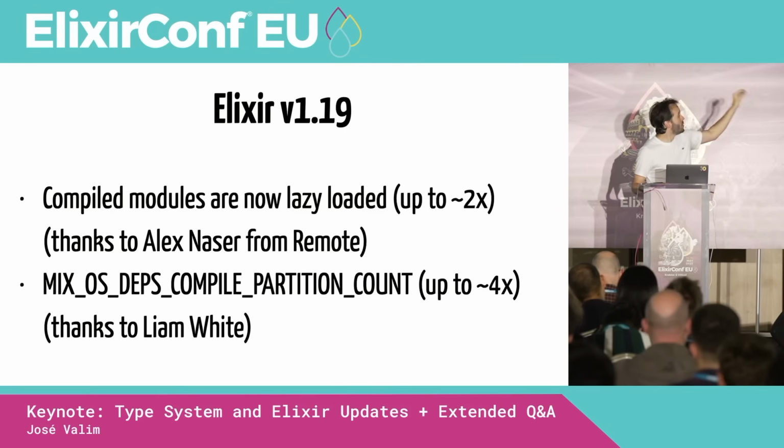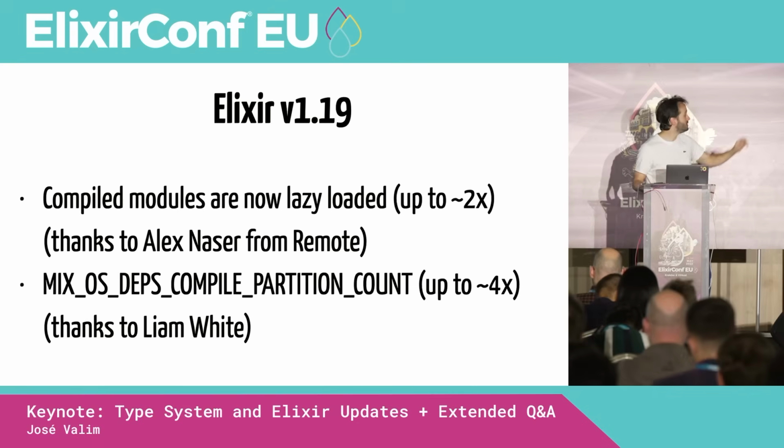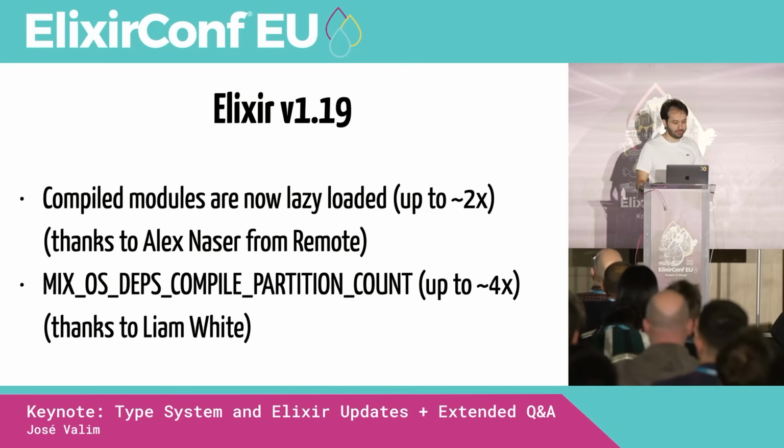So now we are doing less work during compilation. Compiled modules are less loaded. This means it's less work, so it's faster, and we are relying less on the code server, so the bottleneck is going to impact us less. And now you can parallelize how your dependencies are compiled, and that can lead to large improvement as well.